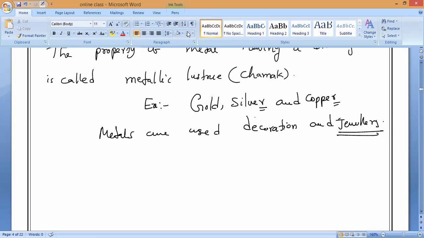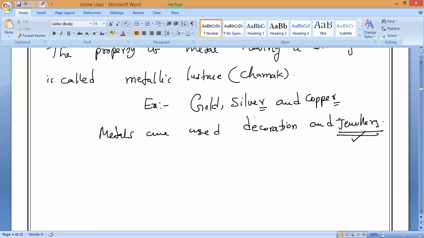Metals are malleable in nature. Metals are ductile in nature, so that we can make long chains without breaking. Yes or no? Yes, sir. That is the reason.